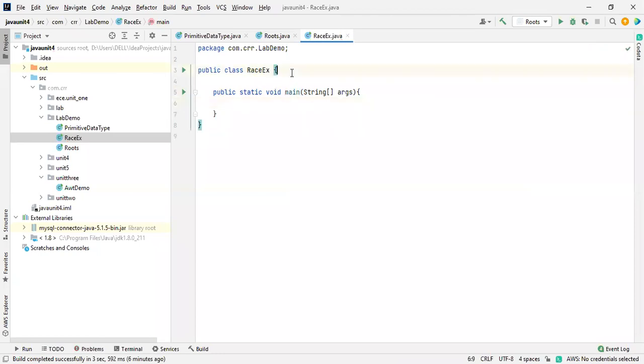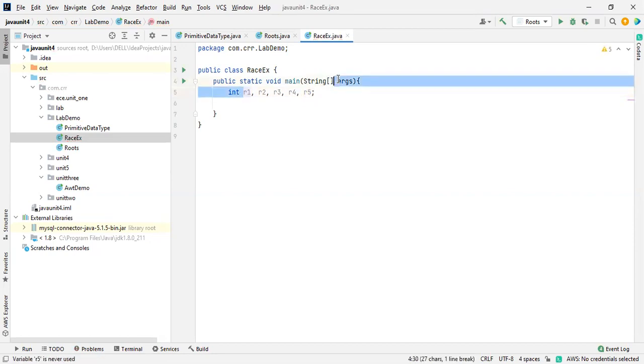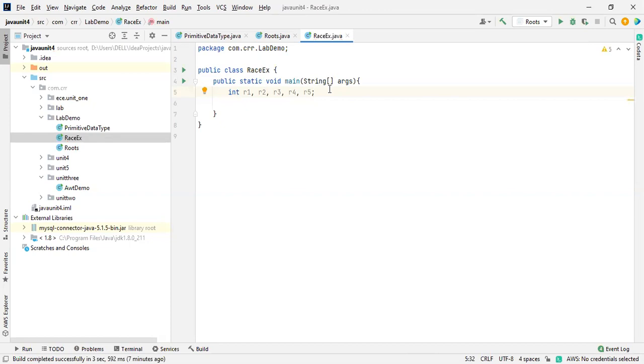So now we have to provide the values for each and every racer, because there are so many ways to provide it every time. Directly you can take it as int player one, this one is like player two. Okay, leave it as R1, R2, R3, R4, and R5. So there are so many ways to sort out this program, directly by giving the values over here or by using keyboard values.